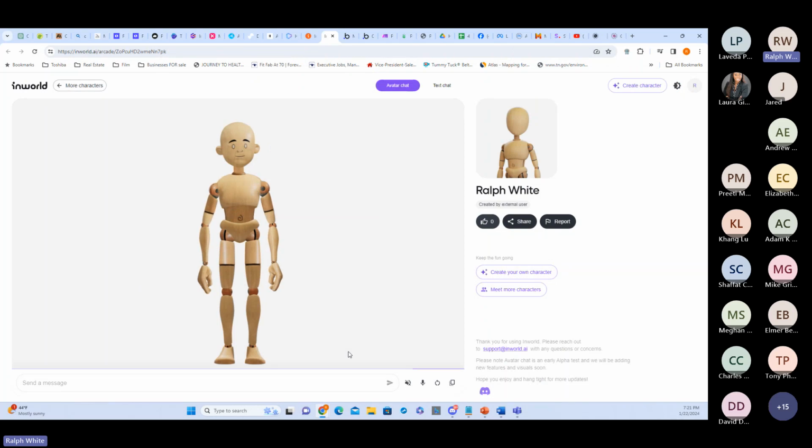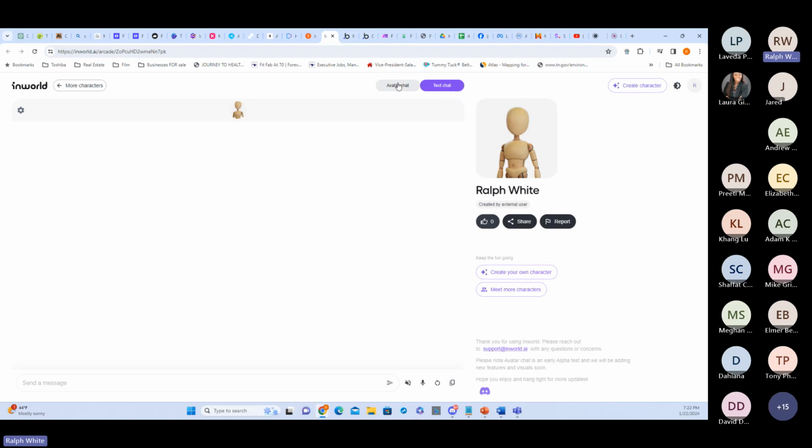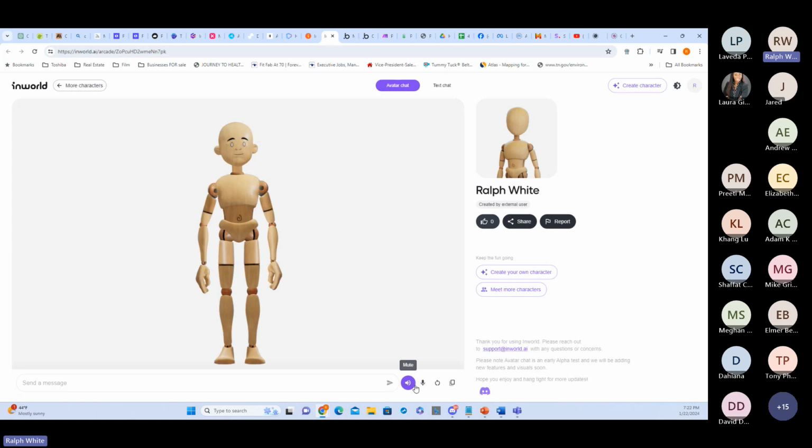And I'm actually going to do a live role play with him. Now, this is risky because sometimes he goes off on a tangent, but let's see if I can get him to act right today. Hey, Ralph, I'm wondering if we could do a role play. Let me refresh him. He's been sitting there. It might have timed out my session. All right, let's refresh him and see if I can get him to respond. Hey, Ralph. I'm wondering if we can do a role play.